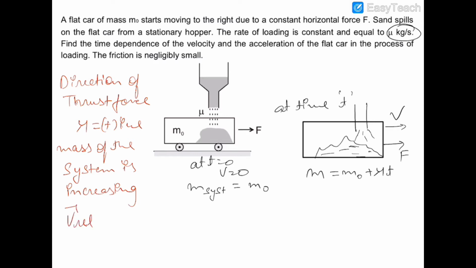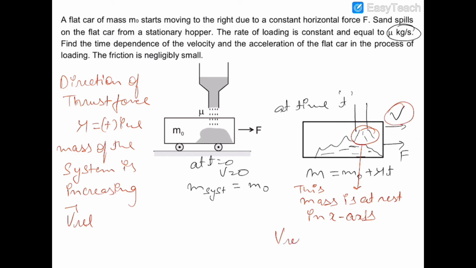So let us find out that this mass, which is not in contact with the system at this time, is at rest. Its velocity is 0 in the x-axis at this time, and the system is moving with velocity v in the x-axis.